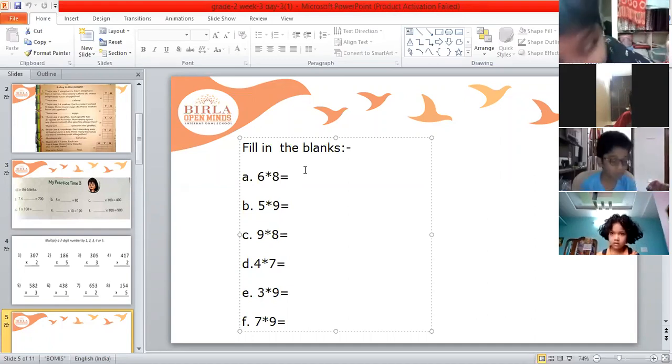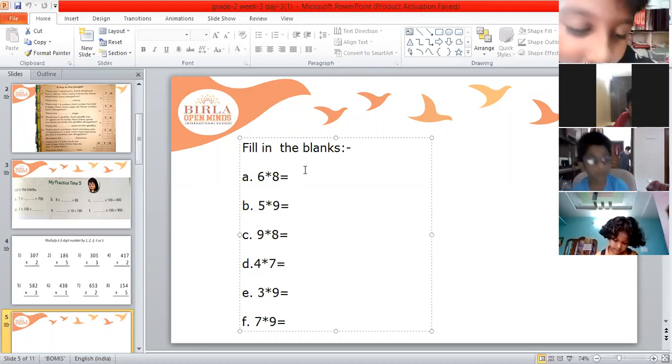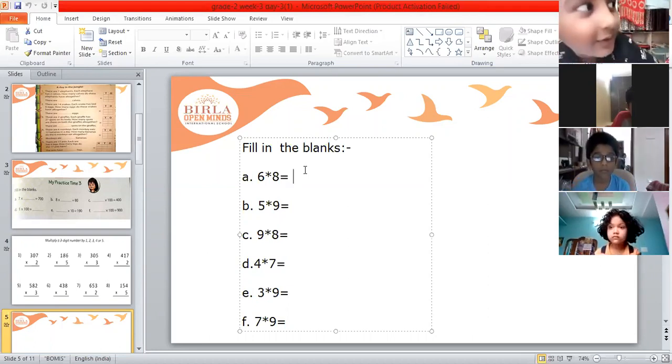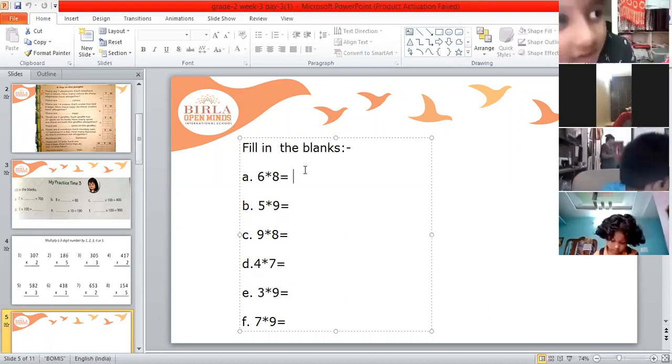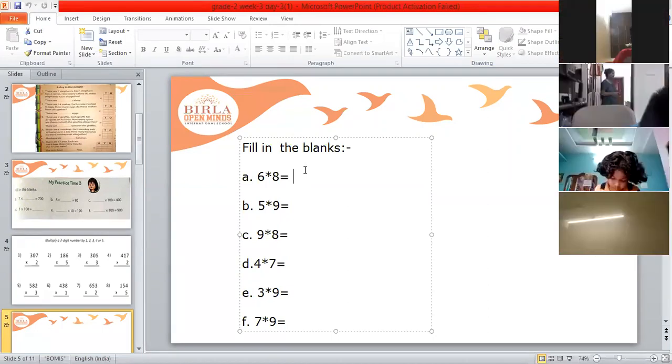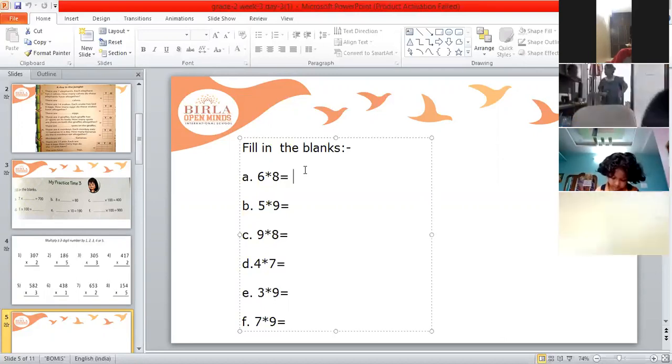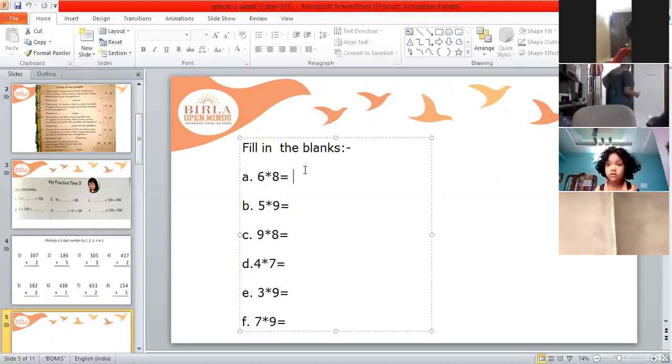Very good. Well done. Radha, 8 table. Pathan, I'm waiting. 8 table for J. 8 ones are 8. 8 twos are 16. 8 threes are 24. 8 fours are 32. 8 fives are 40. 8 sixes are 48. 6 8s are? 48.